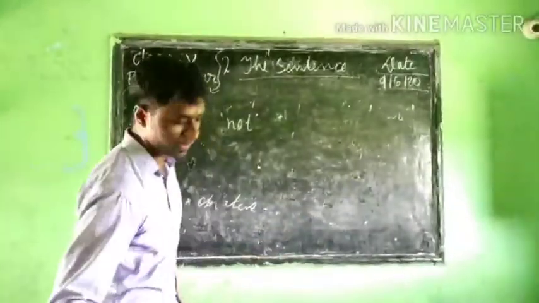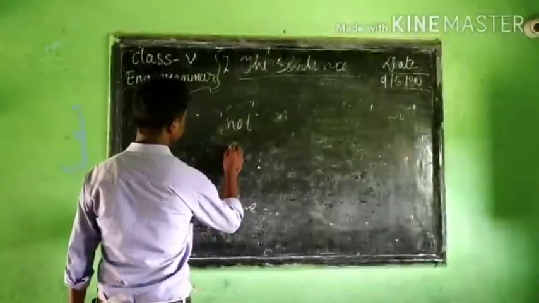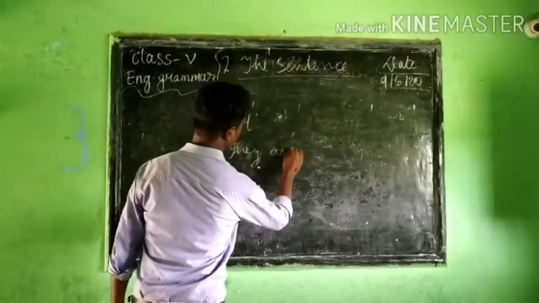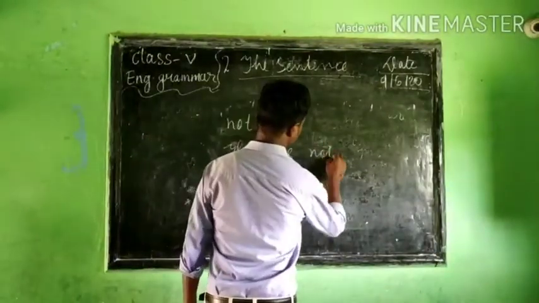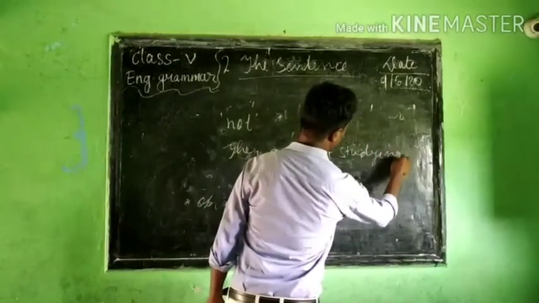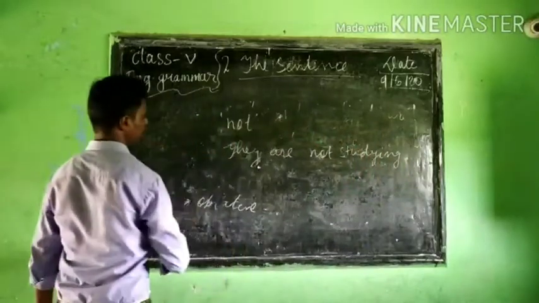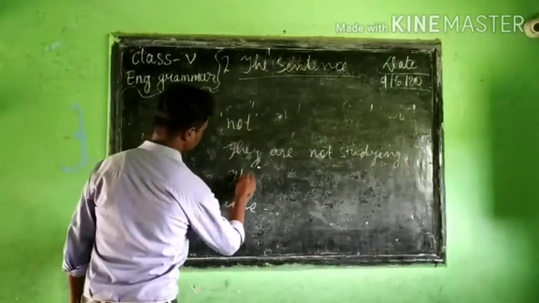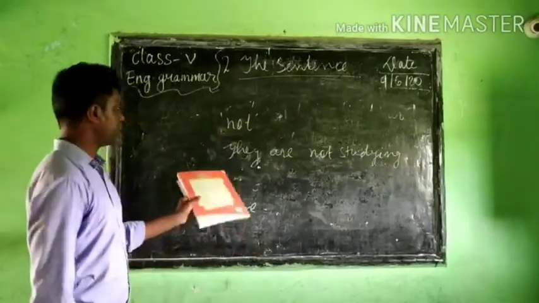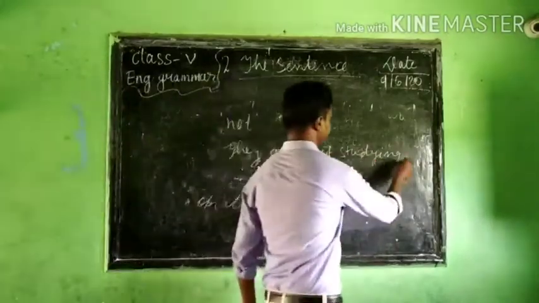For example, if I say, they are not studying.